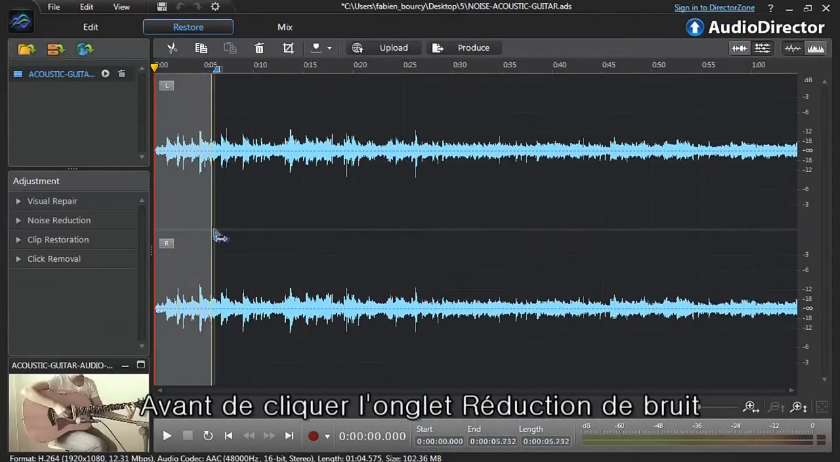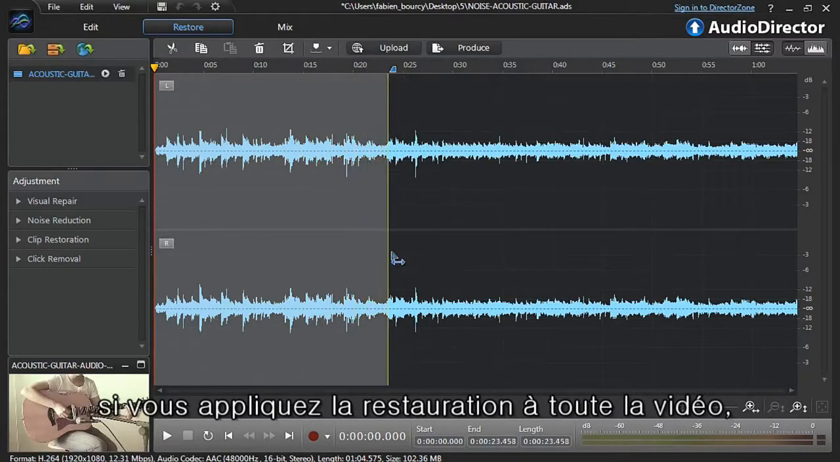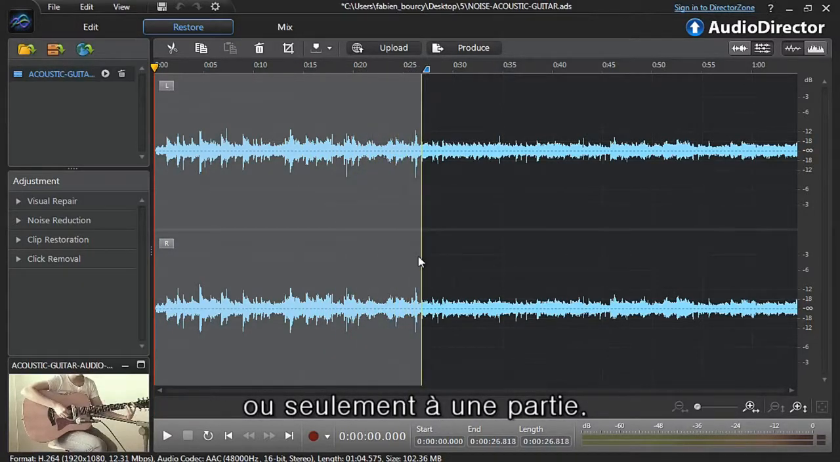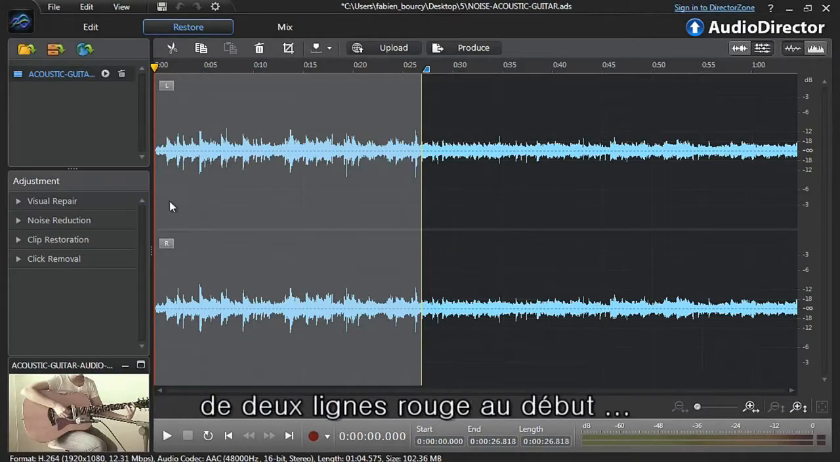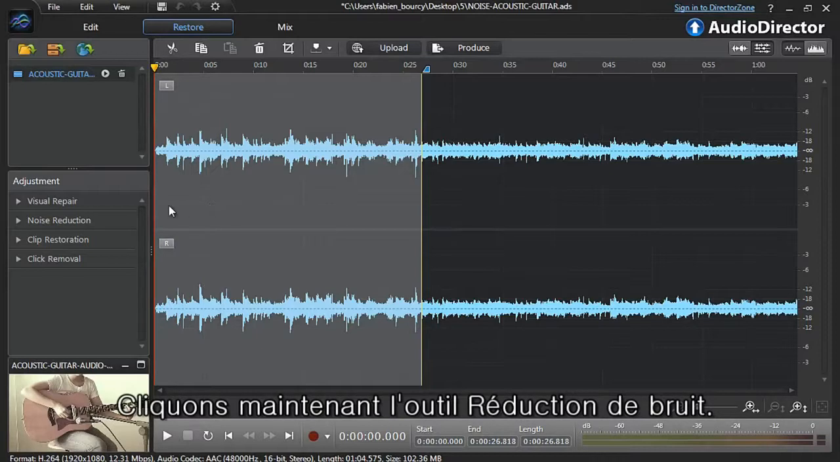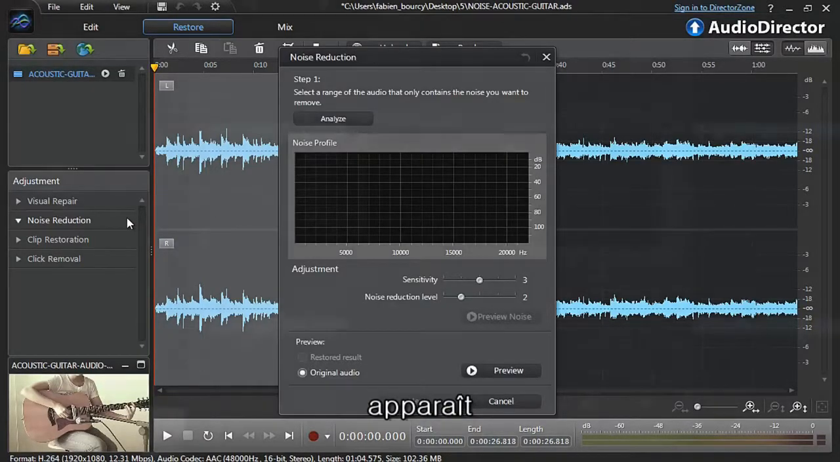Before clicking the Noise Reduction tab, you need to define if you apply the restoration to the whole video or just to a specific part. You can see that the noisy part has been outlined with a red starting line and a yellow ending line. Let's click the Noise Removal tool. The Noise Removal pop-up window will appear.